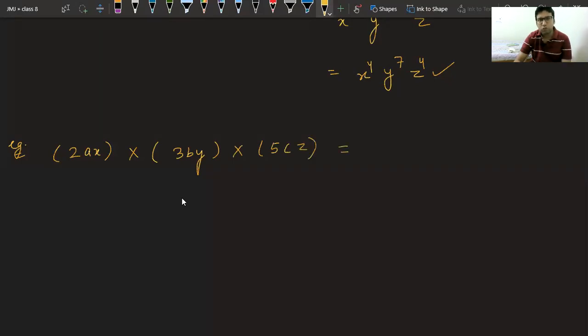Tell me the answer of these. 2ax into 3by into 5cz. What is the answer of 2ax into 3by into 5cz? We are just multiplying these three terms. What will be the answer?